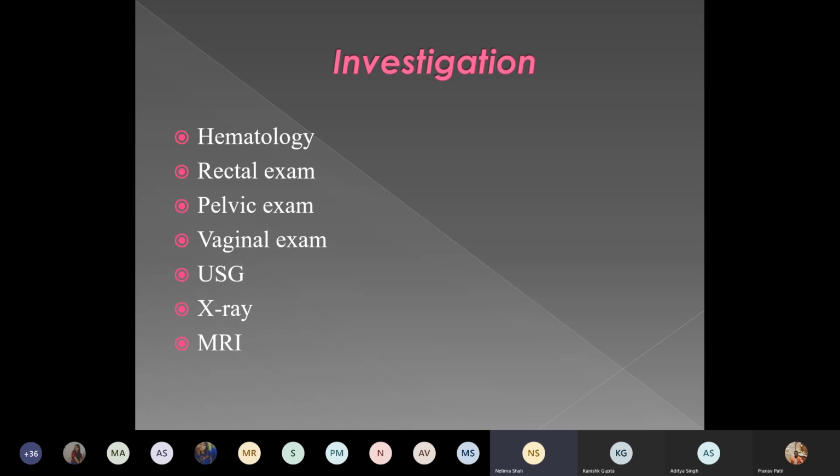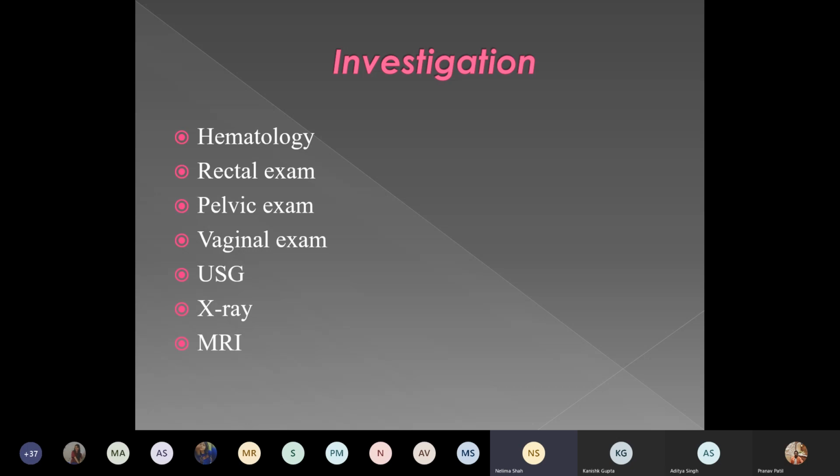Then pelvic examination is very important. Uterine sounding, whether there is increased uterocervical length or not, has to be seen. Associated fornicial pathology like some ovarian cyst has to be examined. Rectal examination also has to be done. Then investigations are ultrasonography, X-ray and MRI. X-ray is for preoperative fitness, where the patient has some pathology in the lung leading to chronic cough, which ultimately leads to prolapse.